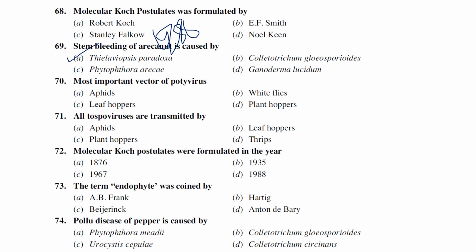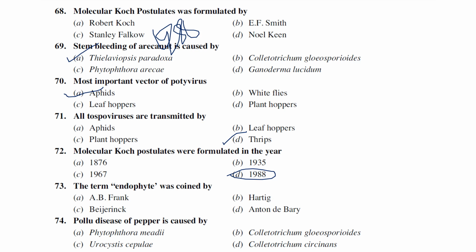Most important vectors of potyviruses. Generally the majority of the potyviruses are transmitted by insect vector called aphids. All tospoviruses are transmitted by aphids, leaf hoppers, plant hoppers, thrips. Okay, thrips. All tospoviruses are transmitted by thrips. Molecular Koch's postulates was formulated, as we just discussed, in 1988.